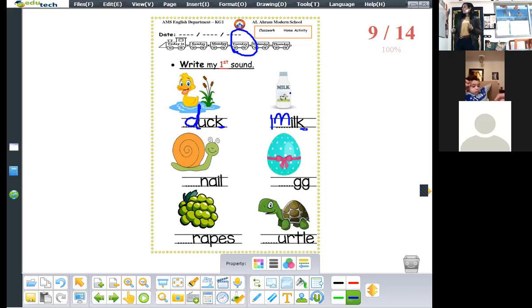Okay. Next, what do you see here? Snail. Yes, what is this? Snail. Okay, what is the first sound of the word snail? Yes, how can we write sound, snail?